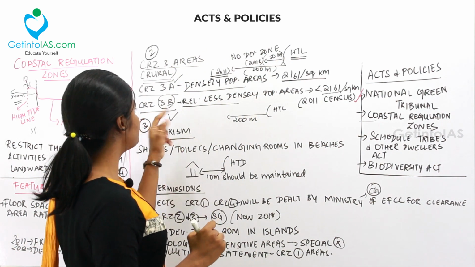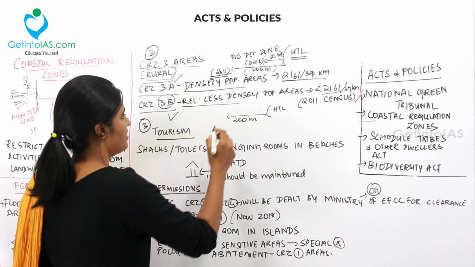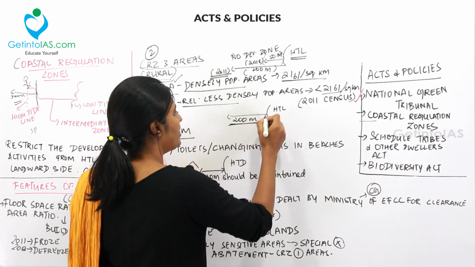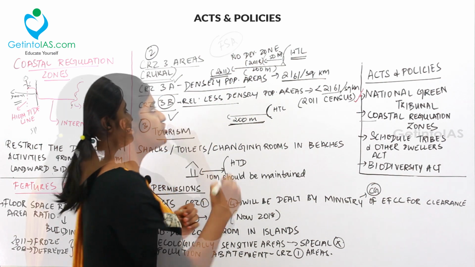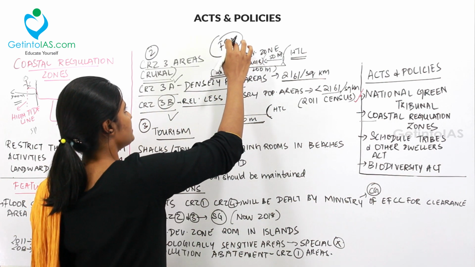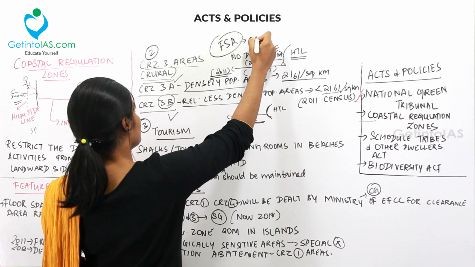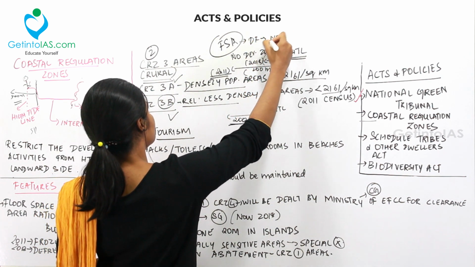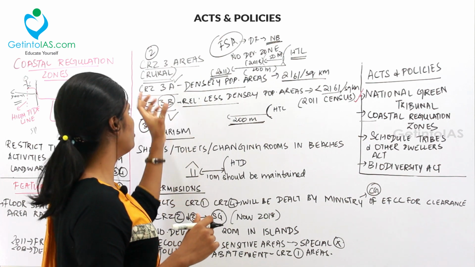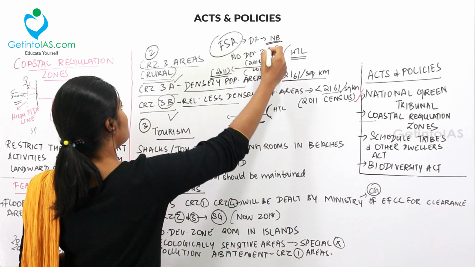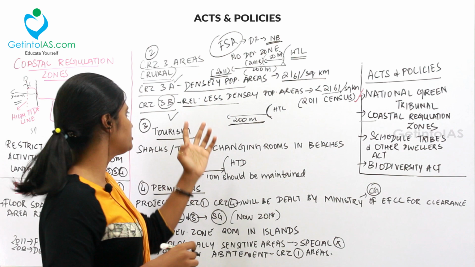But in the CRZ3B area it is the same. It has been maintained at 200 meters from the high tide line. So this is the second change brought about. Firstly, the floor space area was defrozen in order to build new buildings in that area. Secondly, of CRZ3A and CRZ3B, only 3A was reduced, from 200 meters to 50 meters.